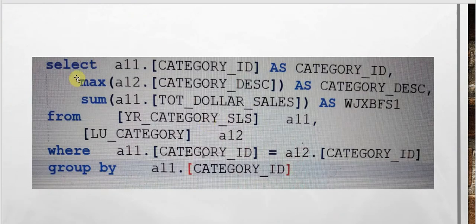So this will be our SQL. The select clause will contain the category and the revenue, that is the sum of total dollar sales from the sales table, that is our fact table, and the category, that is a lookup table. There will be a join on the category ID between these two tables, and there will be a group by the category ID.